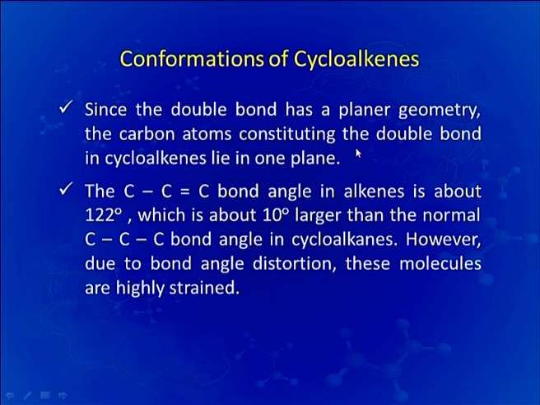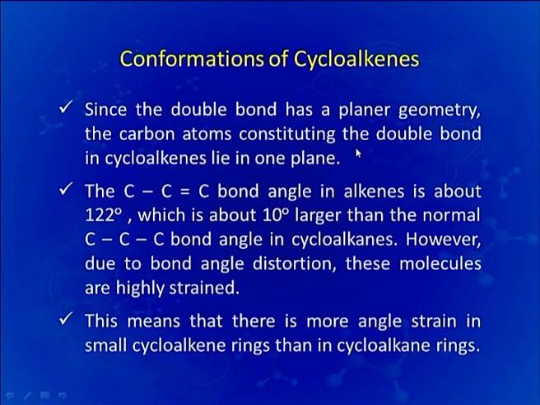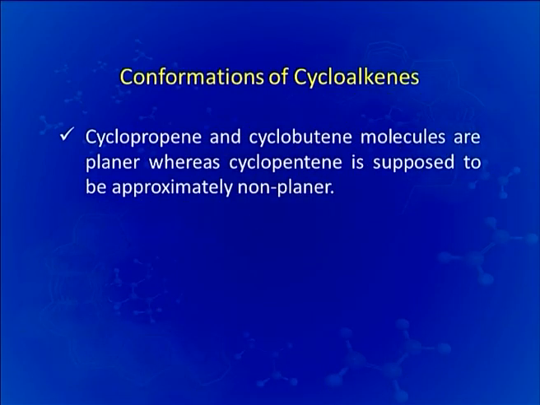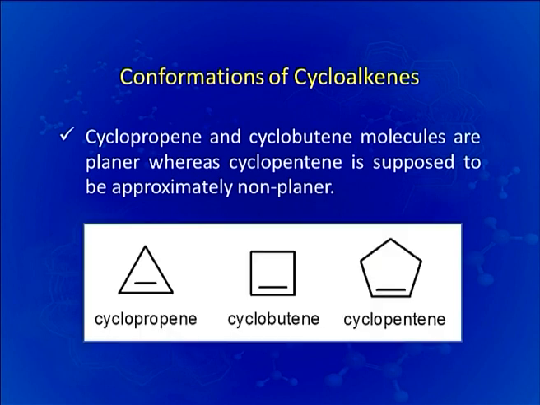However, due to bond angle distortion, these molecules become highly strained. This means that there is more angle strain in small cycloalkene rings than in cycloalkane rings. Cyclopropene and cyclobutene molecules are planar, whereas cyclopentene is approximately non-planar.